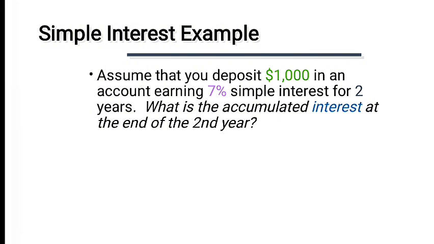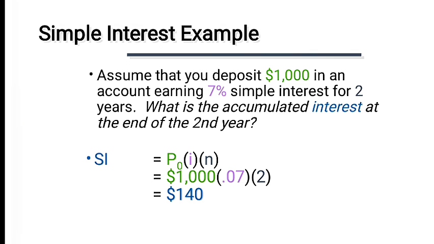SI, simple interest, is equal to P naught, the deposit today, times I for interest, times N for the number of years for which you are making that simple interest loan. Now, putting in values: $1,000 is the principal, the present value of that deposit today, and I is 7%, so we divide 7 by 100. Whenever there is a percentage, please remember students, you divide by 100. 7% means 7 divided by 100, which gives 0.07.